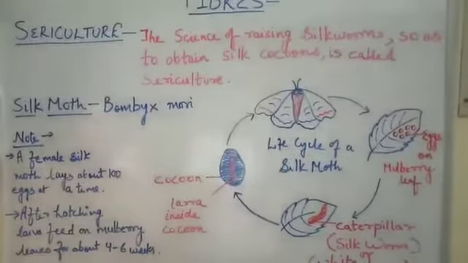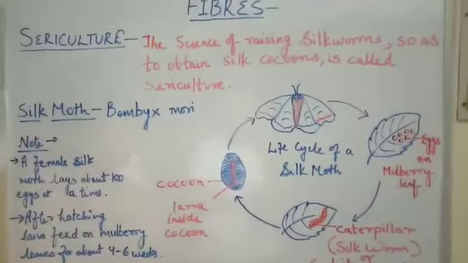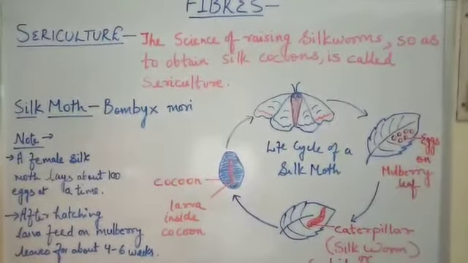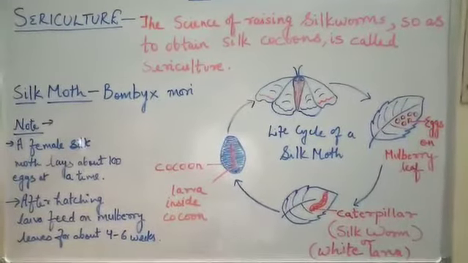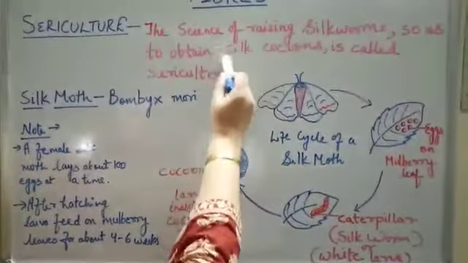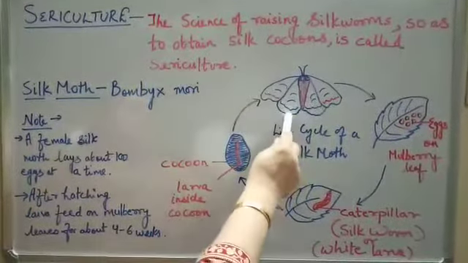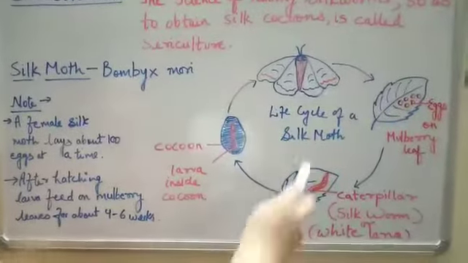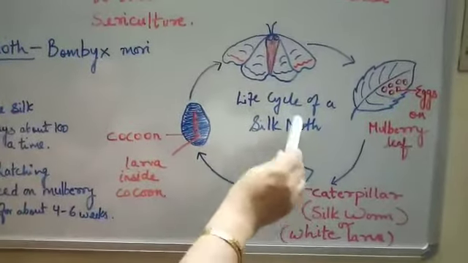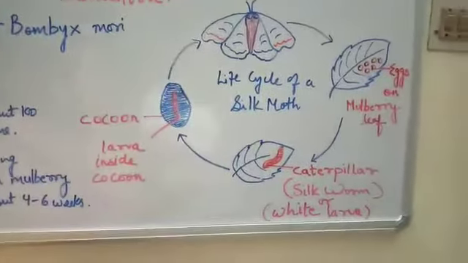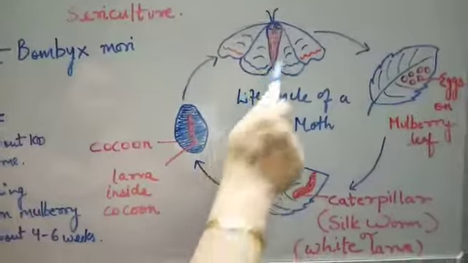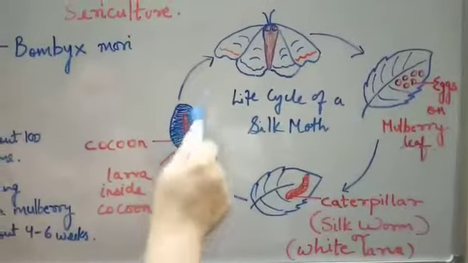So children, in primary classes you have studied about the butterfly, the life cycle of a butterfly, and you also know what a moth is, M-O-T-H, and they are both very similar to each other, butterfly and moth. So children, this silk cocoon we actually get from the silk moth, okay? Now the structure of the moth is just like a butterfly, but moths are a little dull in color. They are not brightly colored like butterflies. So we are going to see how we get these silk cocoons from the silk moth.